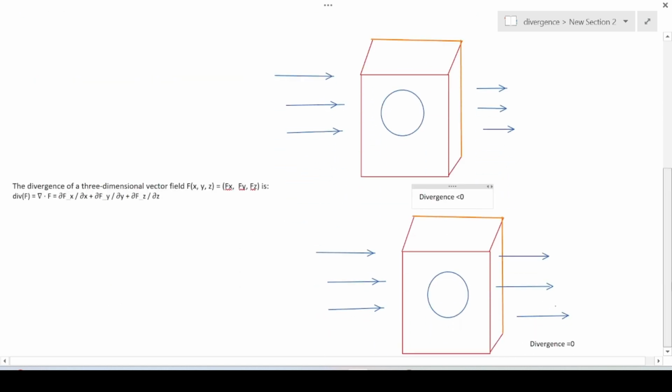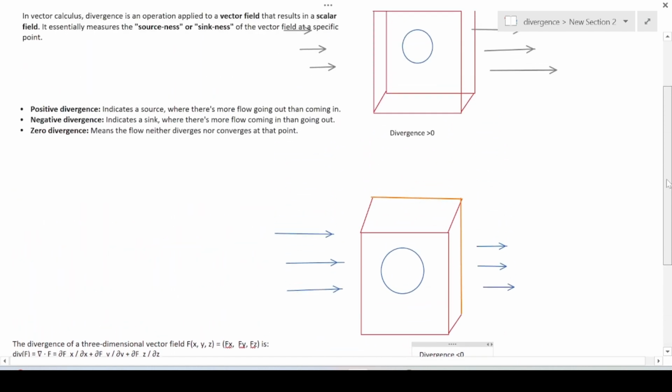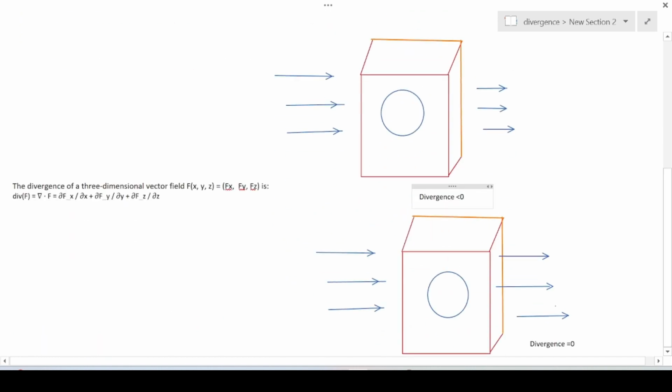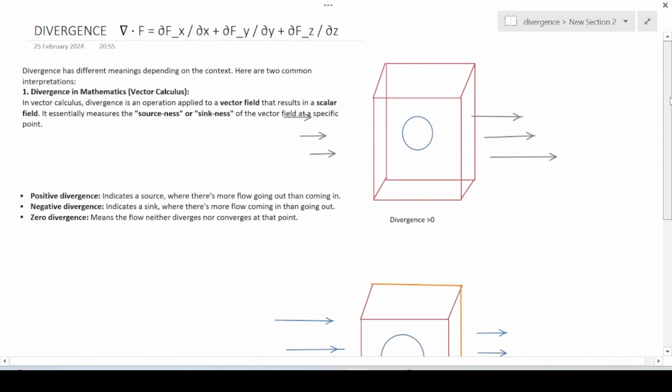Now let's come to the part where divergence is equal to zero. It means there is no change in the vector field in that area. Here the vector field has the same length. Here the vector field also has the same length. No change in that area. So neither is it acting as a sink nor is it acting as a source. Neither diverges nor converges. So zero divergence.